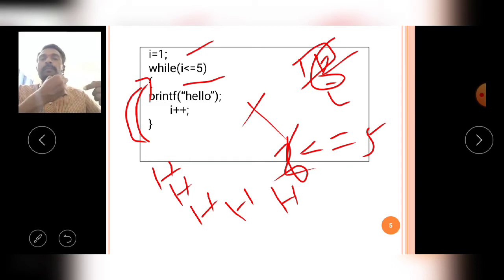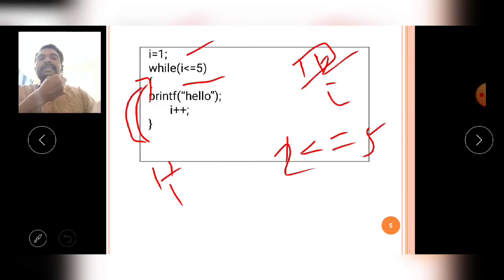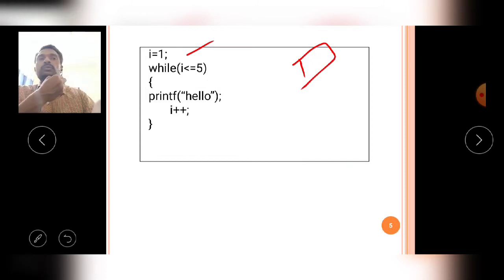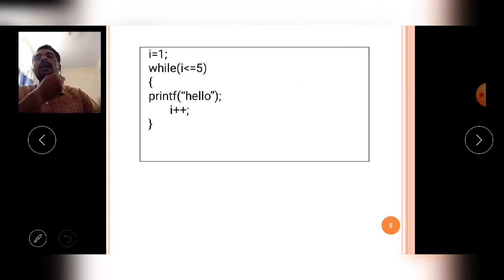Like that, the while loop is executed continuously until the test expression is true. If the test expression is false, then it simply stops the execution. Like that, the while loop executes the given block of statements continuously. The block contains a group of statements, executed continuously until the verified condition becomes false.